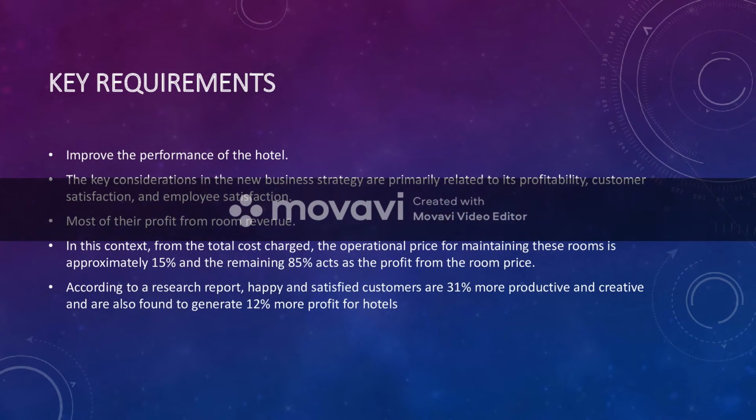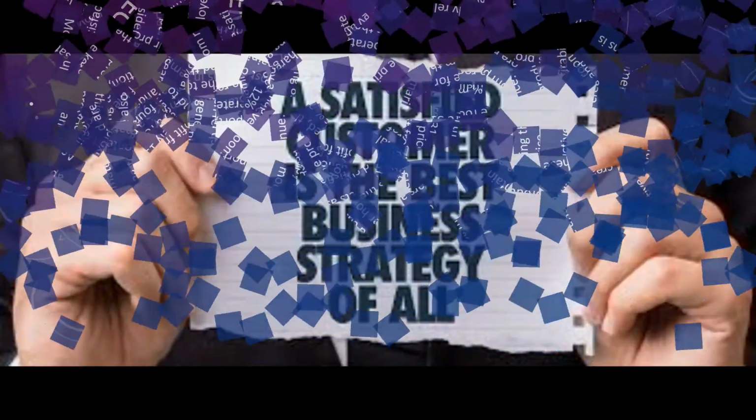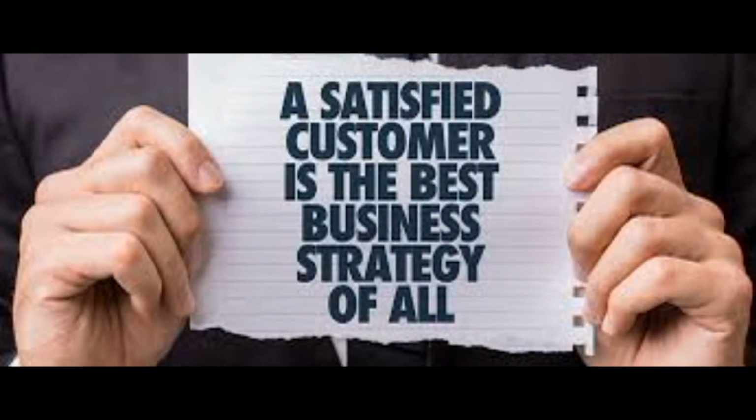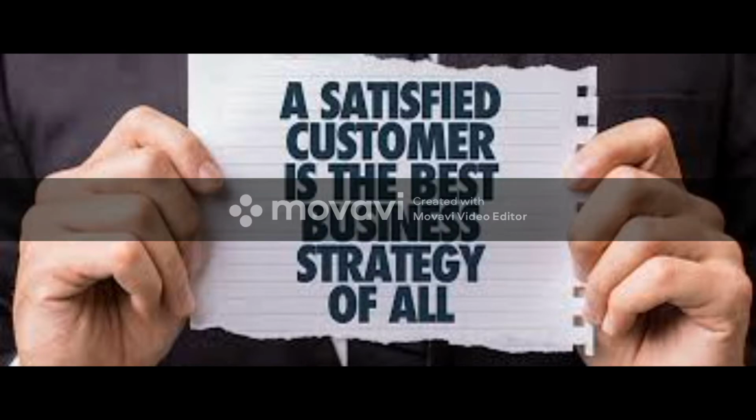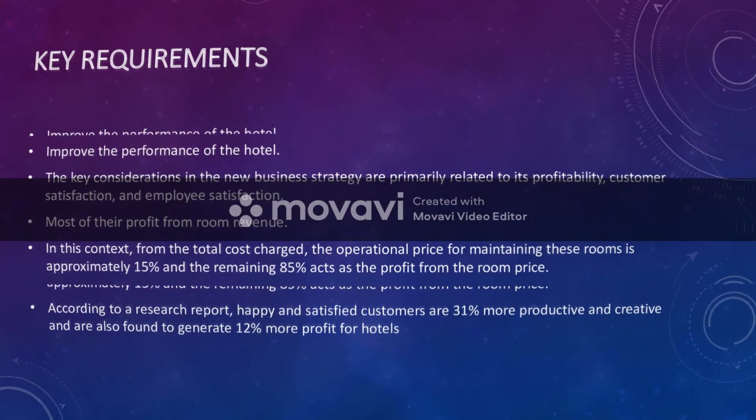Let's talk about the key requirements. In order to improve the performance of the hotel, the key considerations in the new business strategy are primarily related to its profitability, customer satisfaction, and employee satisfaction. Most of their profit comes from room revenue. From the total cost charged, the operational price for maintaining these rooms is approximately 15%, and the remaining 85% acts as profit from the room price. According to a research report, happy and satisfied customers are 31% more productive and creative, and also found to generate 12% more profit for hotels.